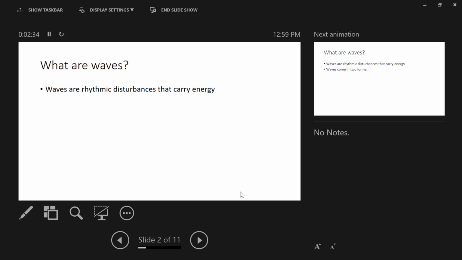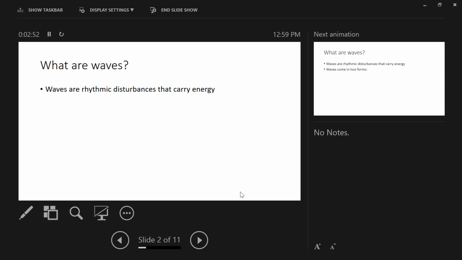And then the other part of this, and something that's just as important, is that waves carry energy. So waves are rhythmic disturbances that carry energy. And what is energy again? We talked about this for the first time maybe back in December.